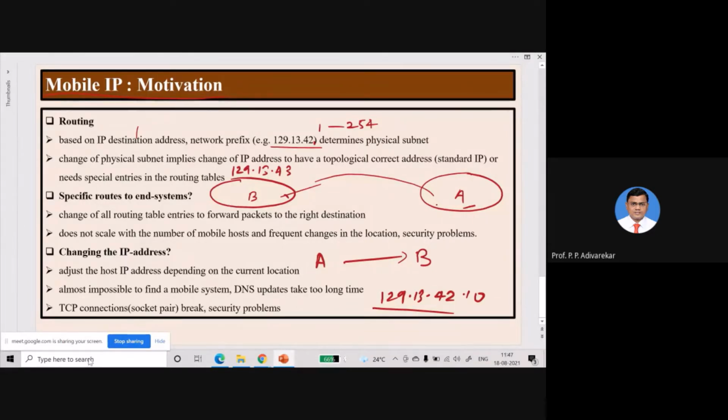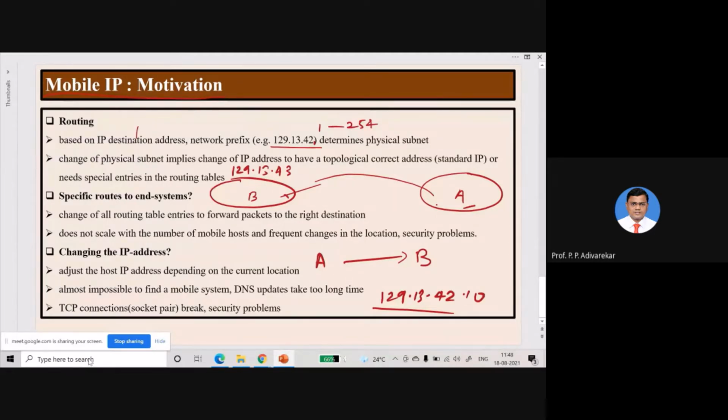Above the network layer there is the transport layer, which is responsible for reliable delivery of the packet, or unreliable sometimes in the case of UDP. But if we talk about TCP, reliable delivery of the packet to the destination is necessary. TCP uses the IP address plus port address for reliable delivery. The port address is related to the specific application. This IP address plus port address is known as a socket, so the source socket and the destination socket form a socket pair.